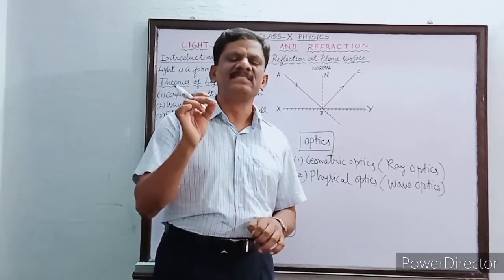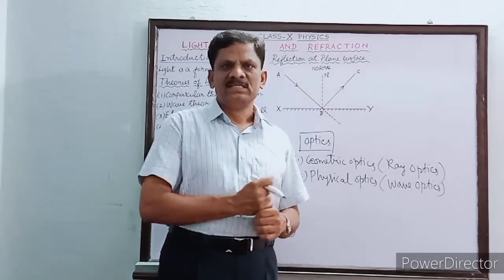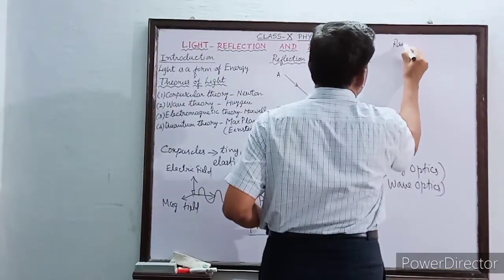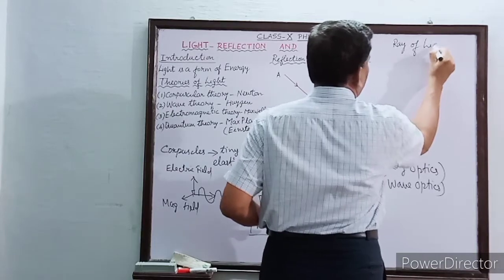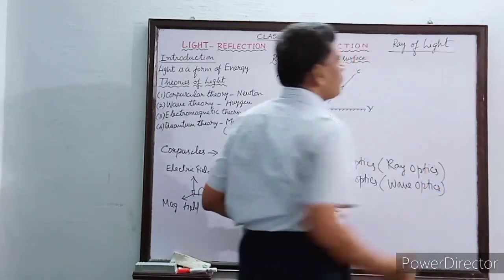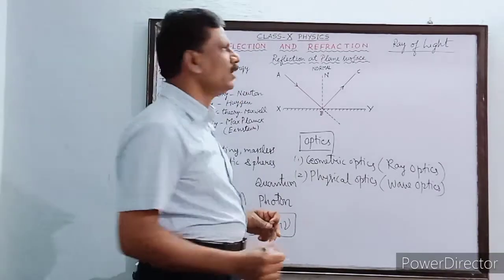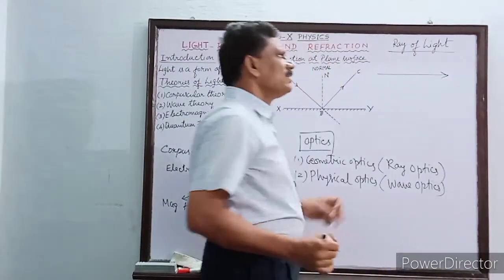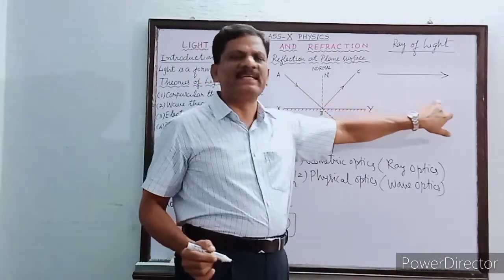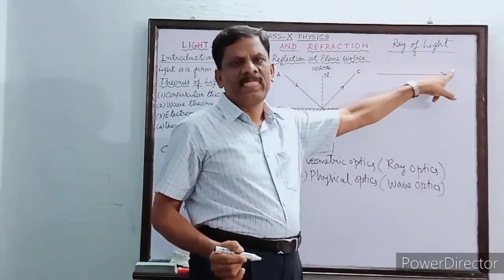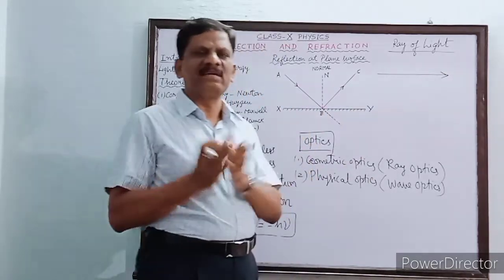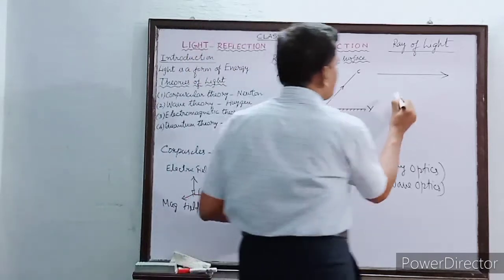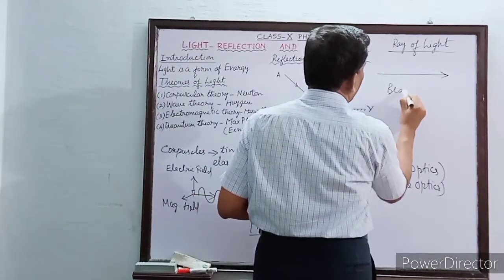Light is treated to be a ray. So what is meant by a ray of light? How do you represent a ray of light? Throughout this chapter you are going to consider light as a straight line having an arrowhead. This is the diagrammatic representation of a ray of light. Sometimes many rays of light travel parallel to each other. A bunch of rays is called a beam, a beam of light.